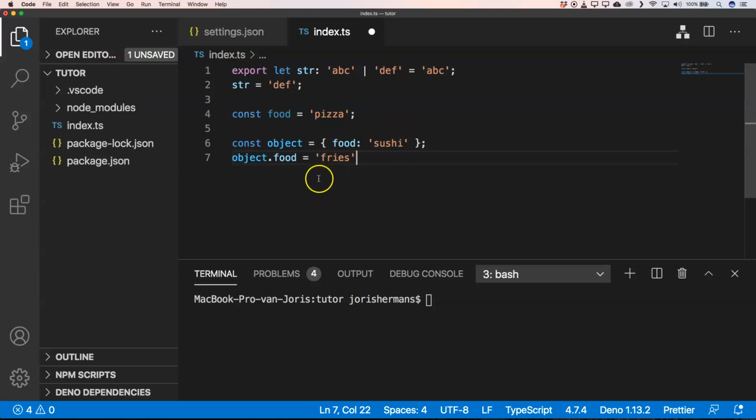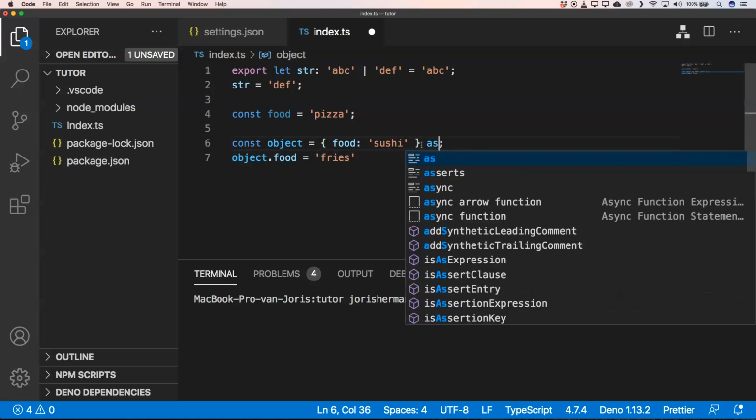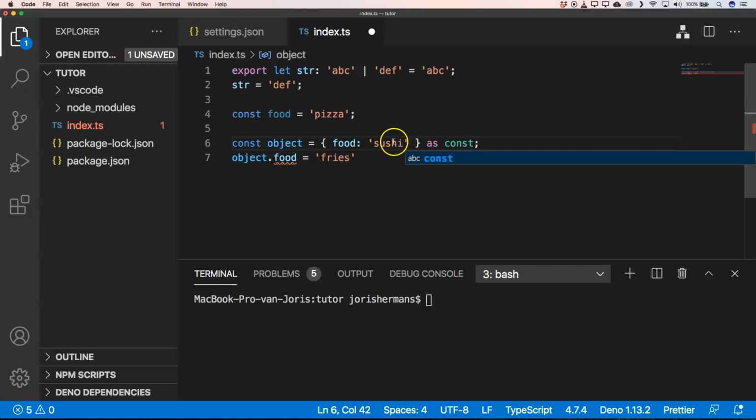Because if we have an object and we don't want to have this behavior, that we can change our object.food, well, then we have something powerful in TypeScript: as const. And if we do as const, then the entire object becomes immutable. It becomes read-only, right?